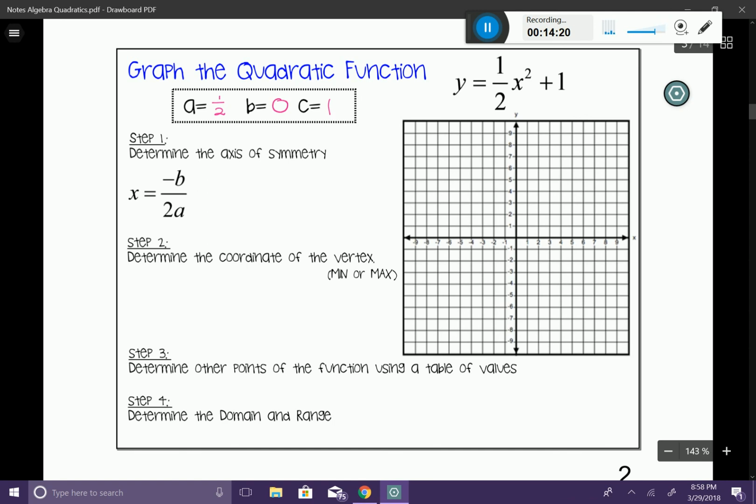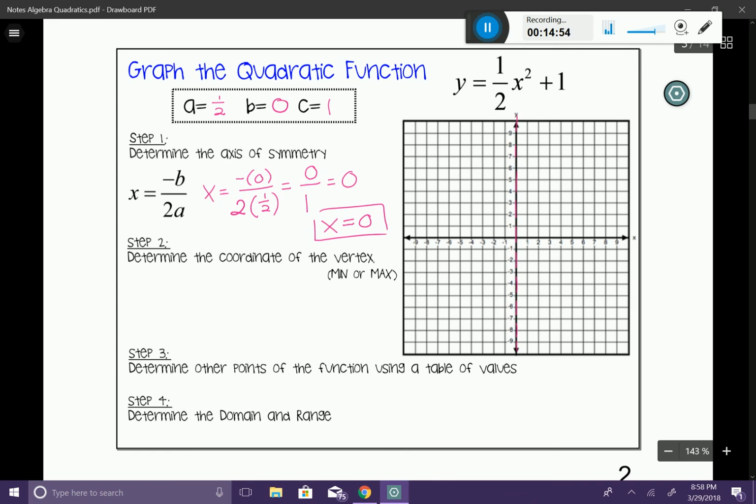So let's go ahead and plug things into our equation here. x equals negative 0. That's just 0, over 2 times 1/2. So that's going to give me 0 divided by 1. And we know that 0 divided by anything is going to give us 0. So our axis of symmetry is going to be x equals 0. What that's going to look like is it's actually going to be right on that y-axis. If you can see my pink pen here.